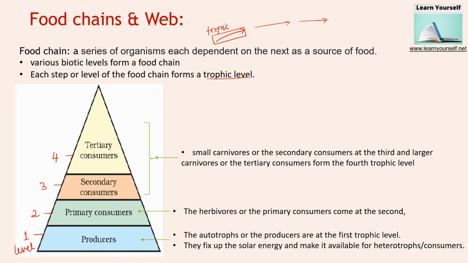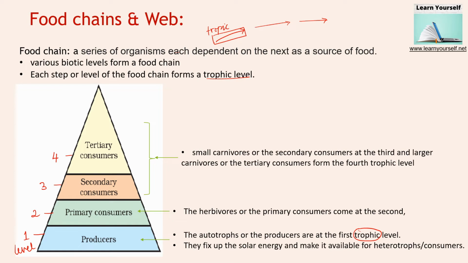So this is a first level, this is a second level, third level and a fourth level. The food triangle starts from the producers, who are producing food. So the autotrophs or the producers are at the first trophic level. Each level in the food triangle is known as a trophic level.